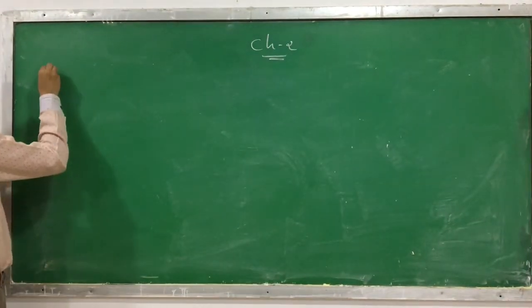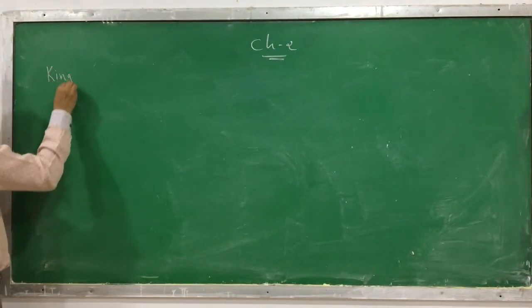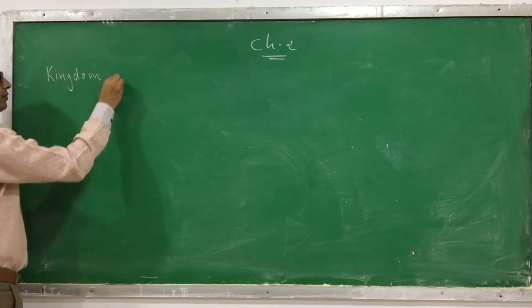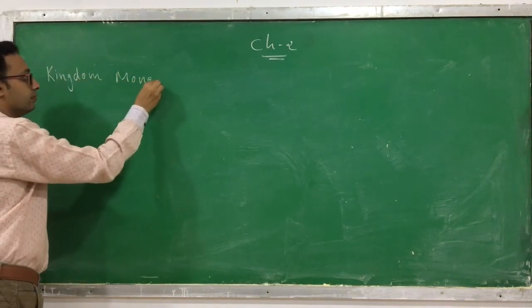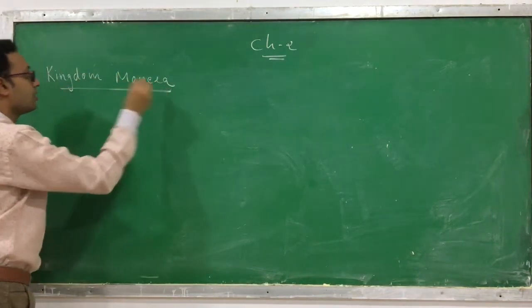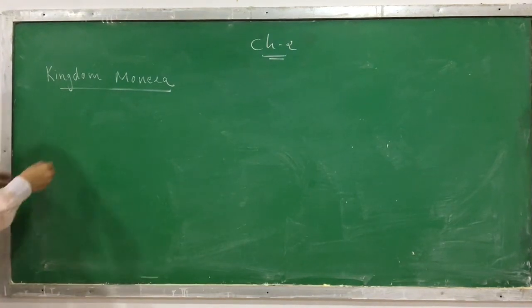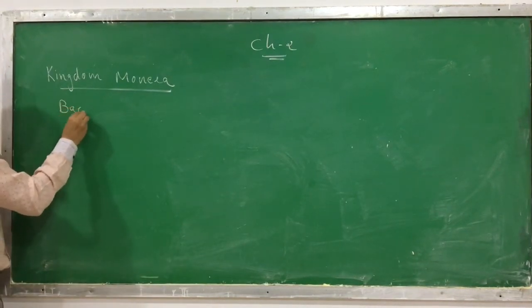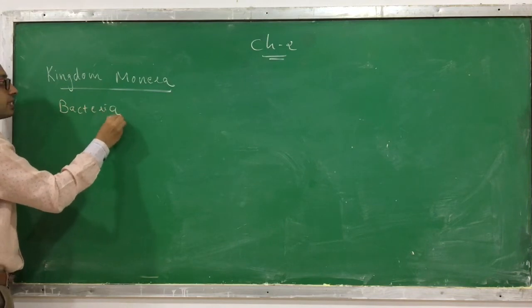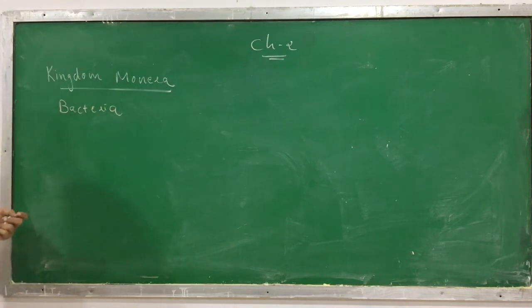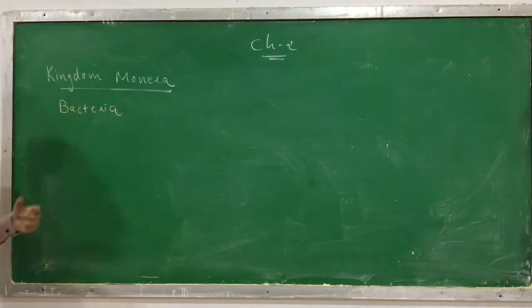It's called Kingdom Monera. So what does this kingdom include? Most kinds of bacteria are part of this Kingdom Monera. You know that these bacteria are prokaryotic cells. They are unicellular living organisms and they fall under the Kingdom Monera.